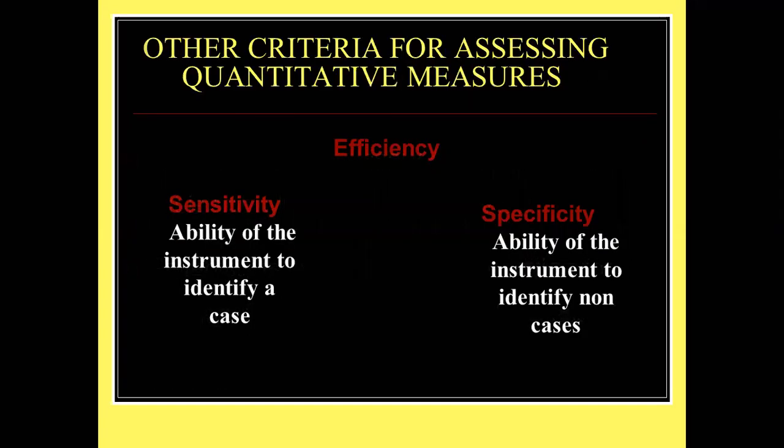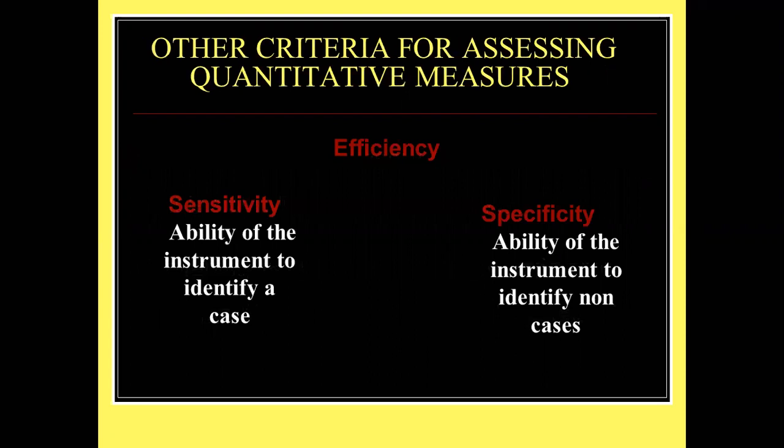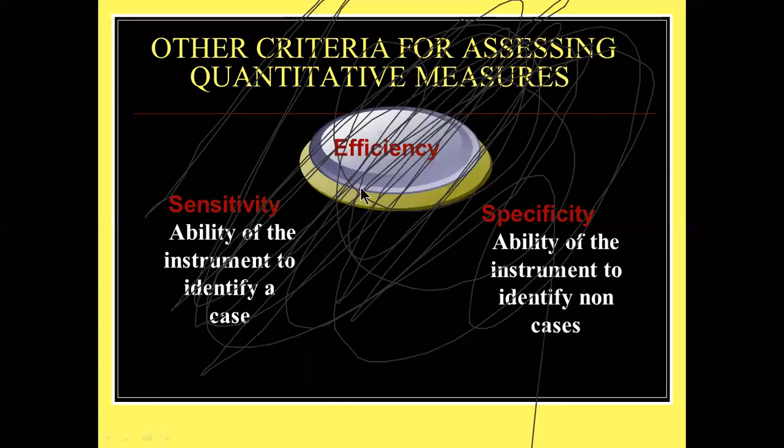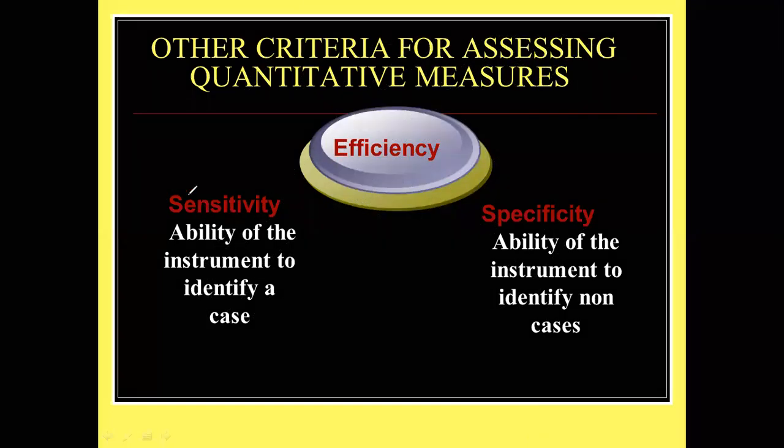The criteria for assessing the quantitative measures, there are three things. One, which I already told you, is efficiency, the tool efficiency. The efficiency is denoted by sensitivity and specificity. Sensitivity means the ability of the instrument to identify a case. For example, corona test sensitivity. So we are saying that the tool is going to identify the case.